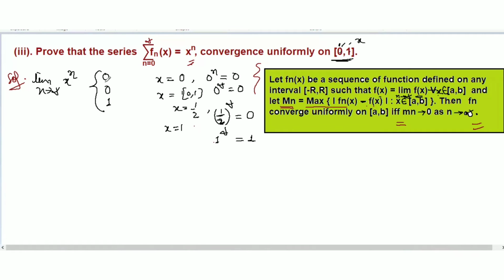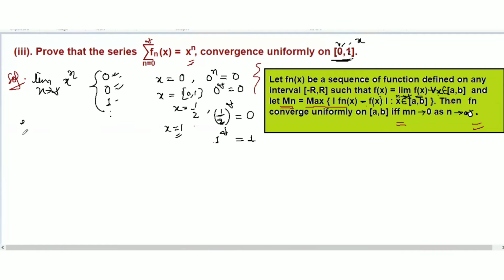So here fx is not a continuous function, as we should get the same answer at each point. This is the point-wise limit we are finding. At x equal to 0 we got 0, between 0 and 1 we got 0, and at the last point x equal to 1 we got 1.